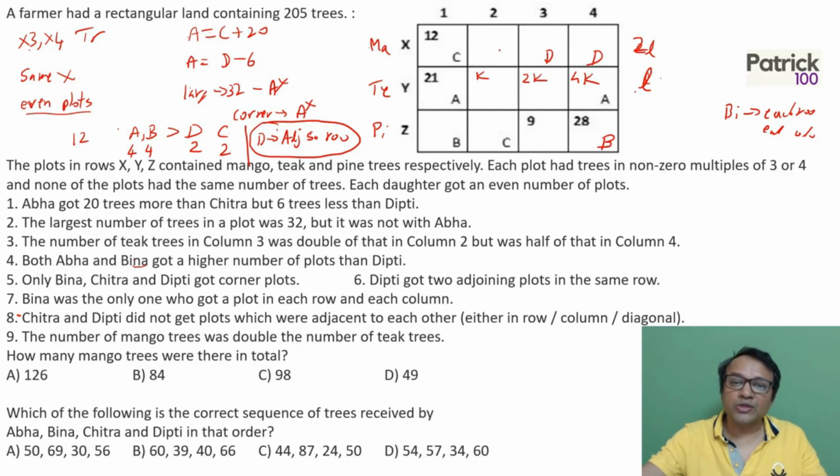First row also Bina should have got somewhere. So Bina has got in the first row. Second row and third column also Bina should have got. So Bina should have got here. So we get Bina's 4. So Bina has got in each row and column. So we use that information.